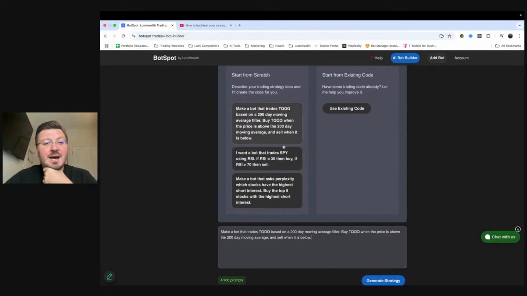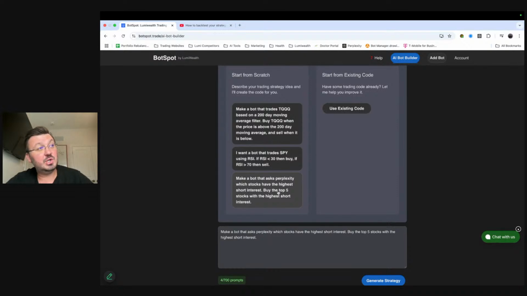Here's some other ones. I want a bot that trades SPY using RSI, right? Or, which is really cool, we actually added in the ability to use Perplexity now to do things like trading off the news. So, for example, make a bot that asks Perplexity which stocks have the highest short interest, buy the top 5 stocks with the highest short interest, right? Or you could say something like, buy stocks after hours that have just had better than average earnings, that have better than expected earnings, right? If a stock came out with better than expected earnings, buy that stock. You could literally just type that in; it will work for you.